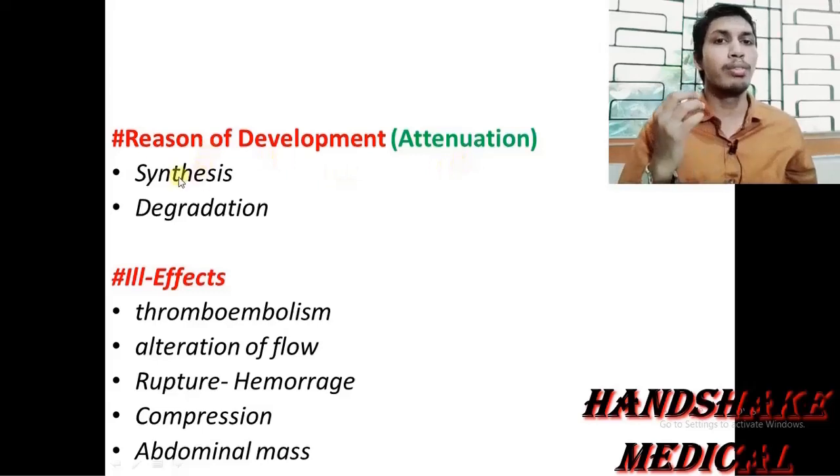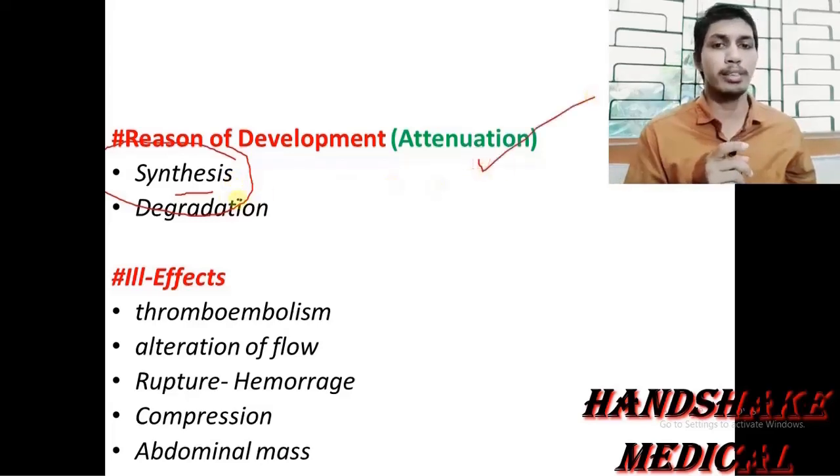So if there is a defect in the synthesis, an inadequate amount of synthesis, or abnormal synthesis of this connective tissue in the vessel's wall, that may cause this attenuation or weakening.